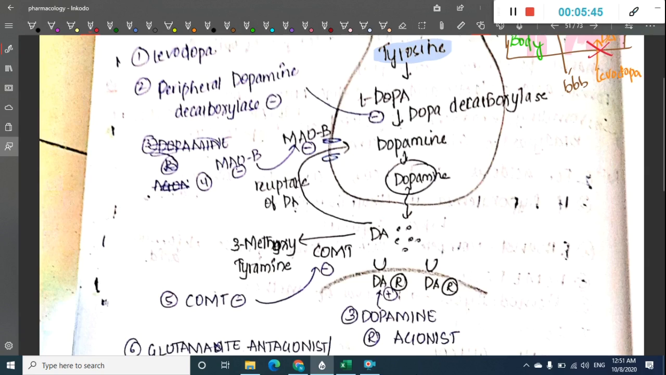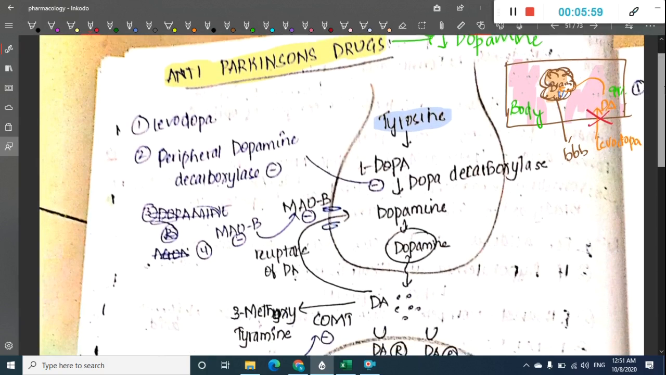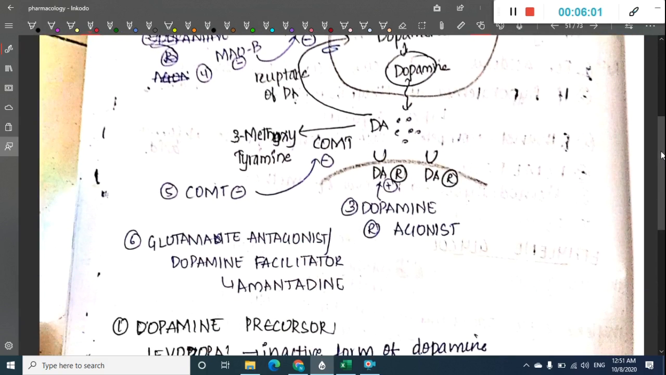Then we have monoamine oxidase B inhibitors. These inhibit monoamine oxidase B, and thus they prevent the breakdown of dopamine. So this is about the main drugs which are used in anti-Parkinson's disease.